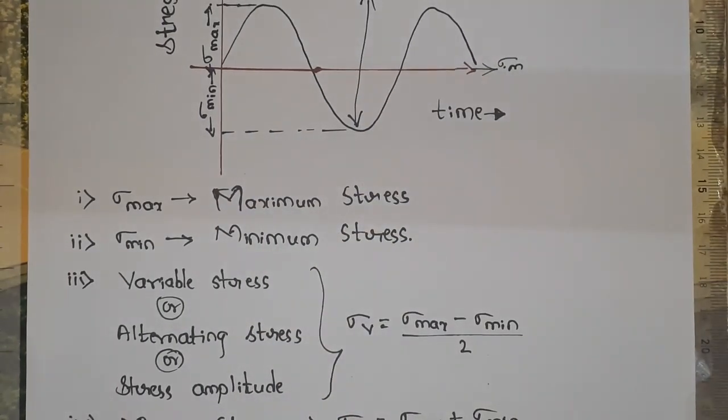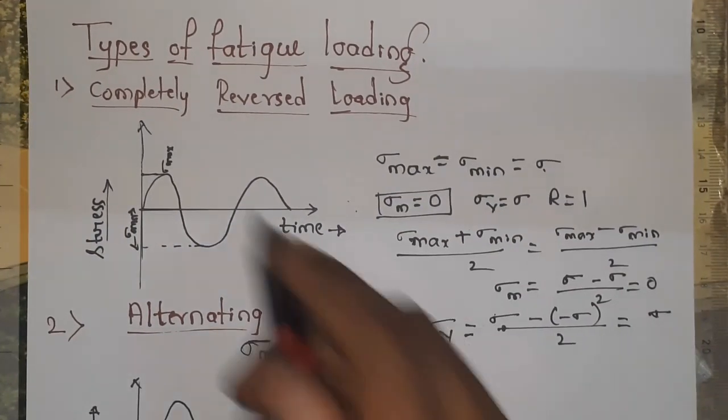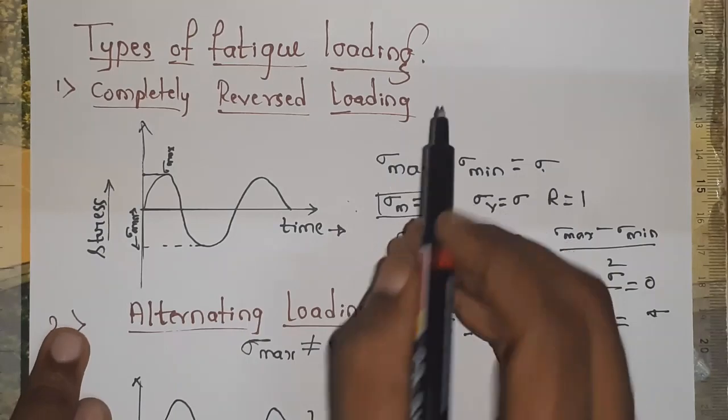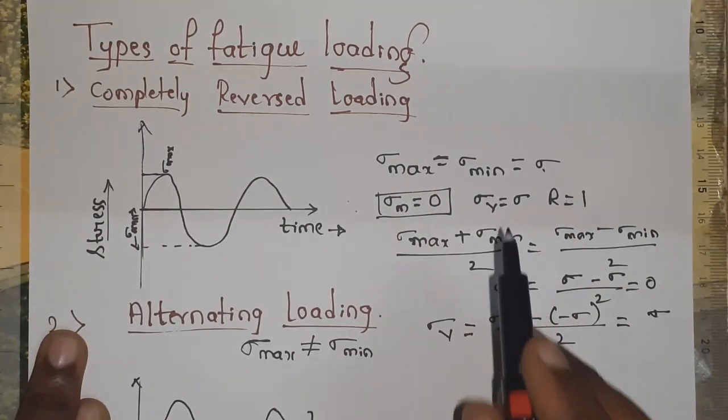So next we will see the types of loading in fatigue loading. There are 4 types of loading: completely reversed loading, alternating loading, repeated loading, and fluctuating load.